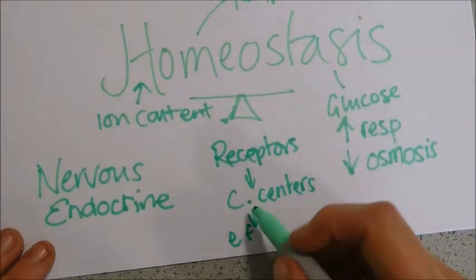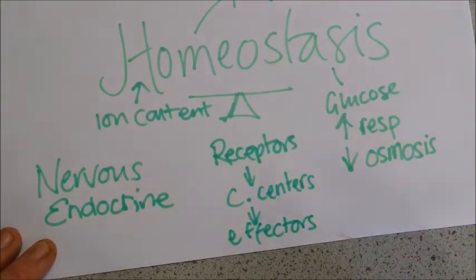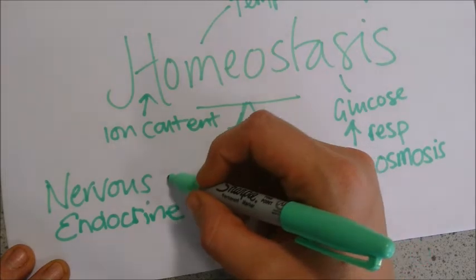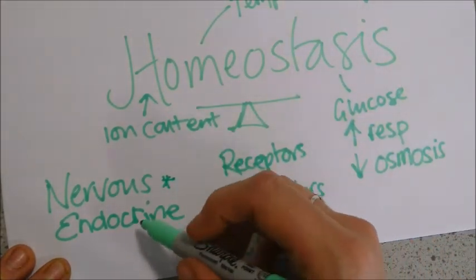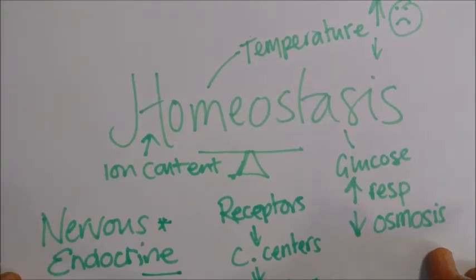I've just gone off the bottom there. Effectors. Now effectors are things like muscles or glands. They will either release a hormone or cause a muscle to move and bring about a response. We're going to start off by talking about the nervous system, and then we're going to move on to briefly talk about the endocrine system. But this is an overview of the things that you need to know.